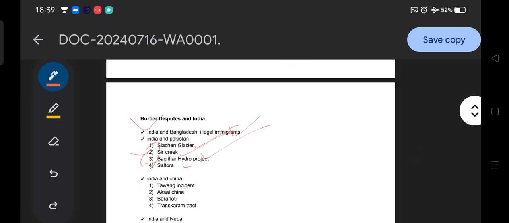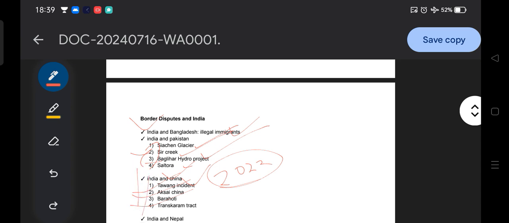Okay guys, then India and China. What is the border dispute between China and India? The Tawang incident, the latest one, 2022; Aksai Chin, Barahoti, and the Trans-Karakoram Tract. These are the four major border disputes between India and China, and we need to remember them.